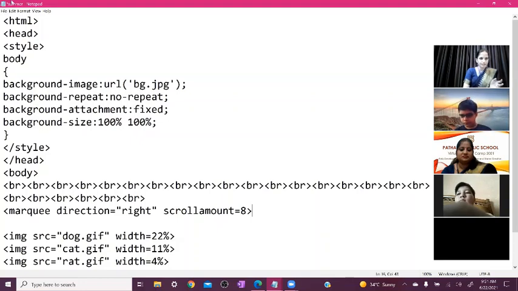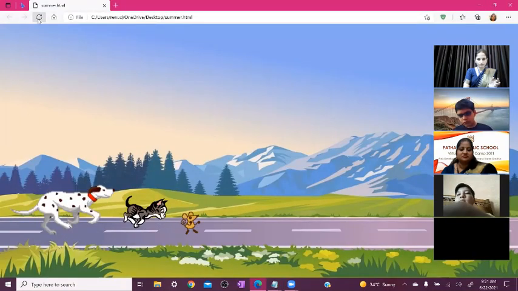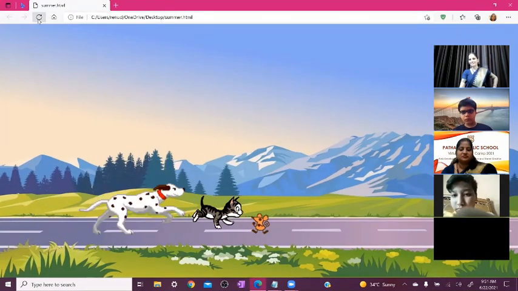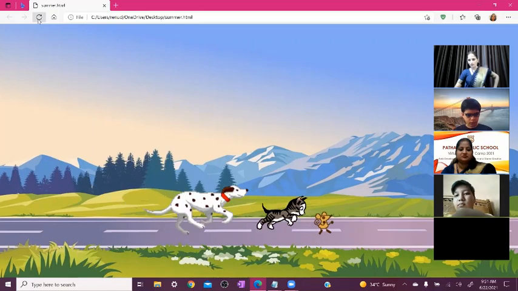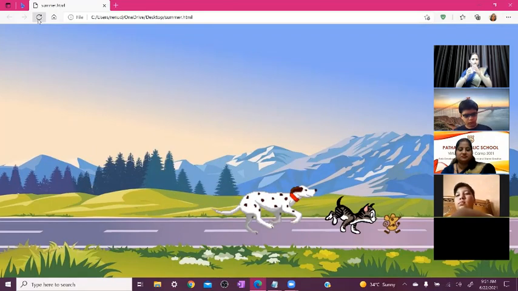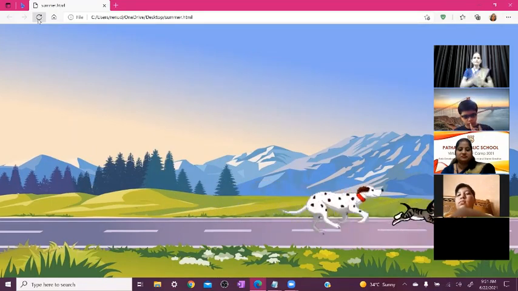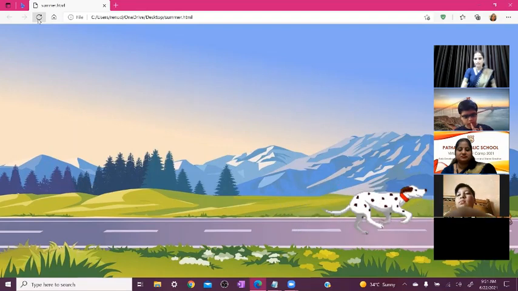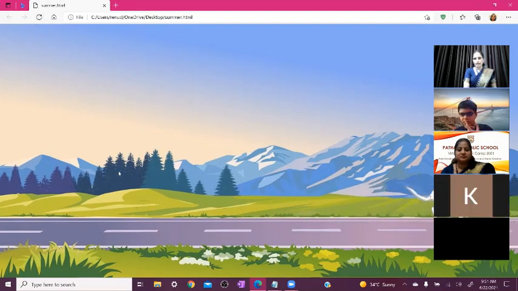So again save it, click on file menu, then click on save, minimize it and refresh it here now. Now you can see our characters are moving on the road. Now we want to give the gap between all these characters. So how do we add the gap between all these characters?